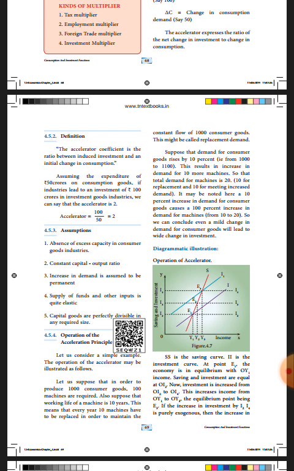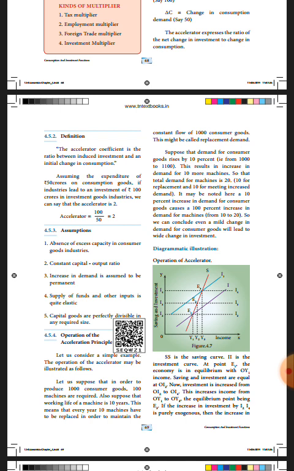Now we are going to see the assumptions. First assumption, absence of excess capacity in the consumer goods industries. Second assumption, same capital output ratio.